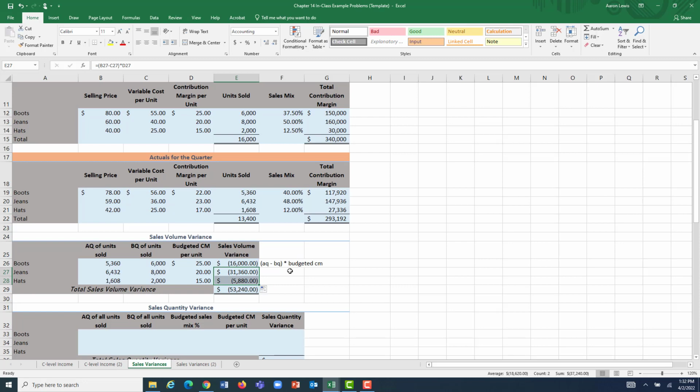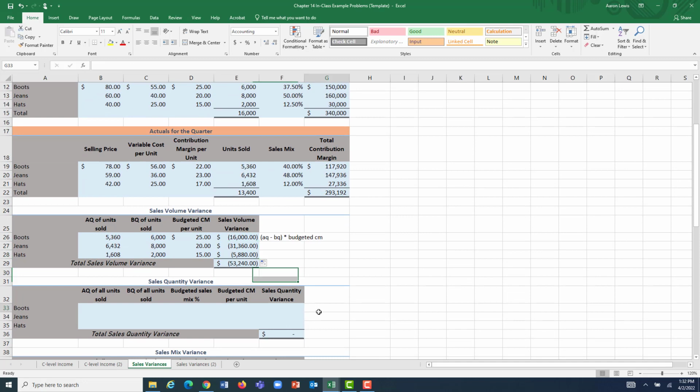In total, $53,240 of our decrease in our overall margin is attributable to the fact that we just sold way fewer units than we thought we were going to. Well, let's go and break this down into two different components. The first is our sales quantity variance, which again is us looking at overall as a company. Is the problem with one of our product lines, or is it just with our company's sales in total?